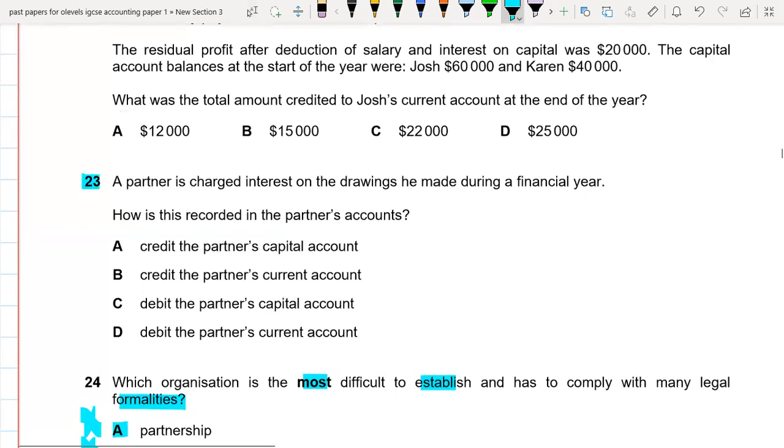23rd, a partner is charged interest on drawings he made during the financial year. How is this recorded in the partner's account? Okay, so credit the partner's capital account. No, this would not be recorded in the capital account. This is the wrong option. Credit the partner's current account. No, we will be using current account for recording these drawings, but this will not be crediting the current account. Debit the partner's capital account. Again, capital account is no use with the drawings. Debit the partner's current account. Yes, we will be recording these drawings on the debit side of the partner's current account. So D option is the right option.